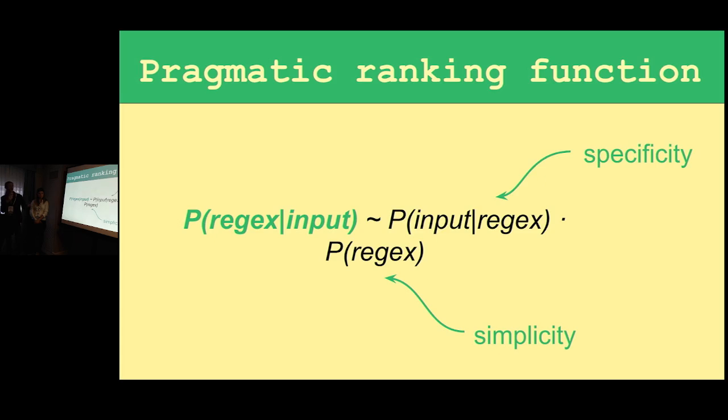The other factor is bigger when the regex more tightly matches the inputs. So this naturally incorporates the aspect of specificity to the examples. Thus, using Bayes' rule, we're able to incorporate both simplicity and specificity in a principled way. The other great thing about this ranking function is that it's compositional in such a way that we'll be able to use it to compute edge weights later, which will be great.